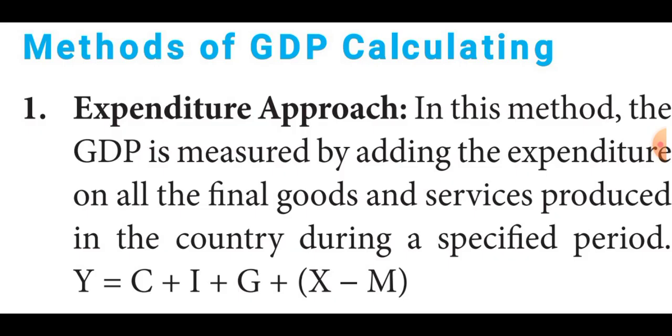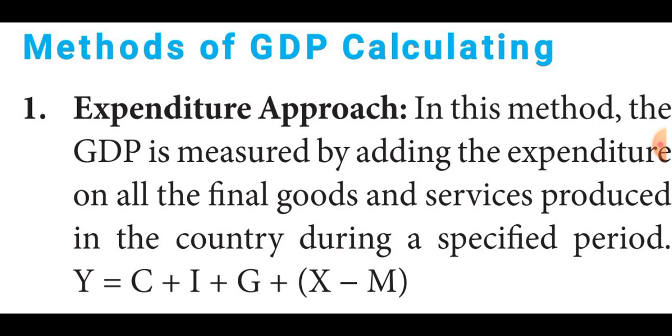How much value are we expending? On all the final goods and services produced in the country during a particular period of time. That is the expenditure method.